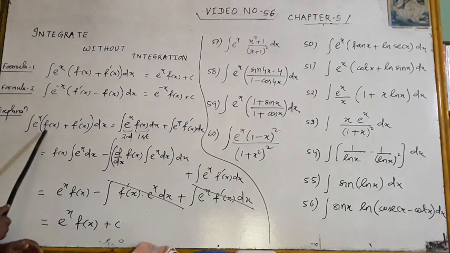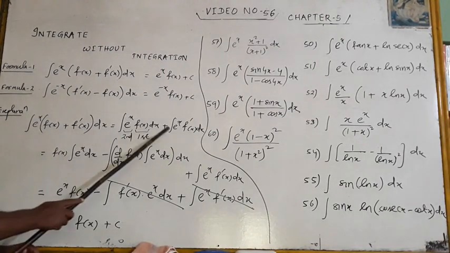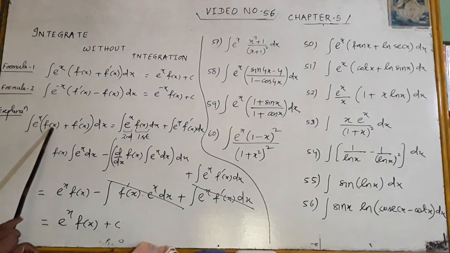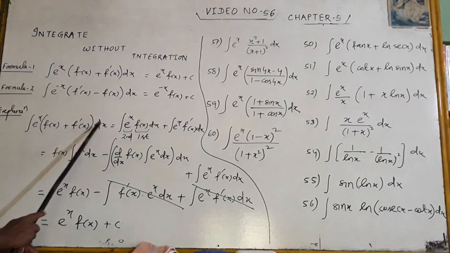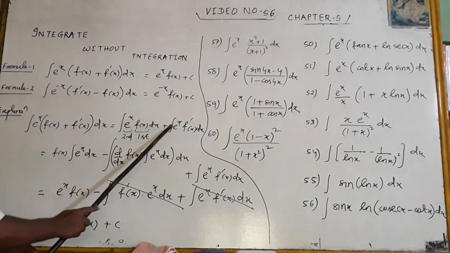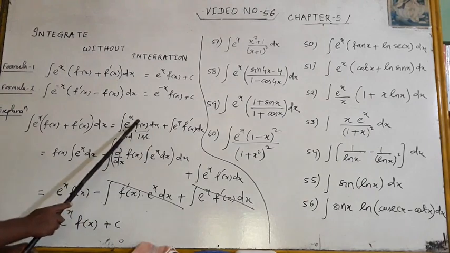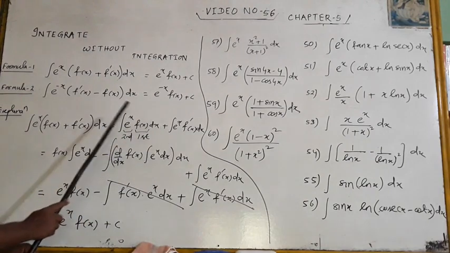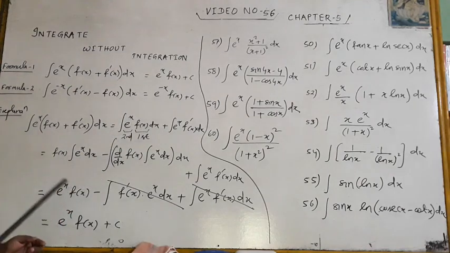Integral of e to the power x [f(x) + f'(x)] dx. Now e to the power x f(x) dx is here and e to the power x f'(x) dx is here. Both are integrating here. I am not touching this part, I am touching this part: e to the power x f(x) dx. And you know, in the ILATE formula, which will come first?